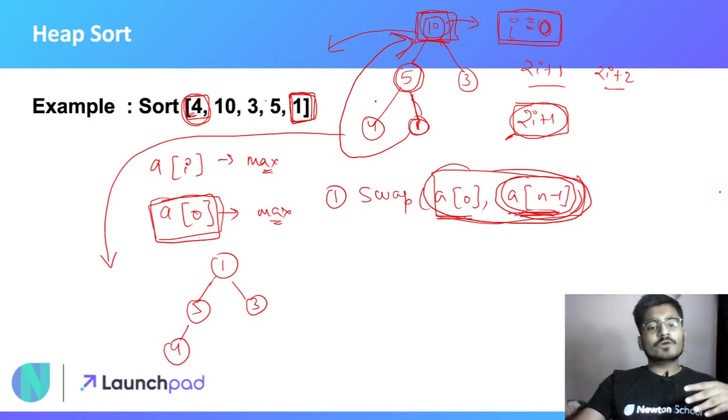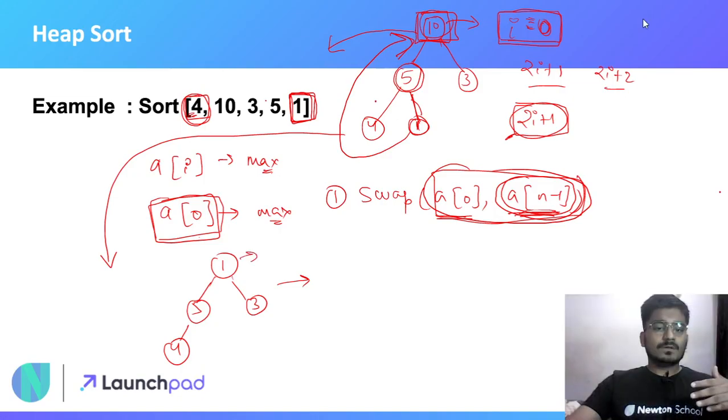Now we will do the same process: we will heapify this heap and we will extract the maximum. Now 1 is at the 0 index. Compare it with these two indexes and swap these two elements. So let me simply write it: 5 will be here, 1 will be here. Now swap these two again, so 1 will be here and 4 will be here.